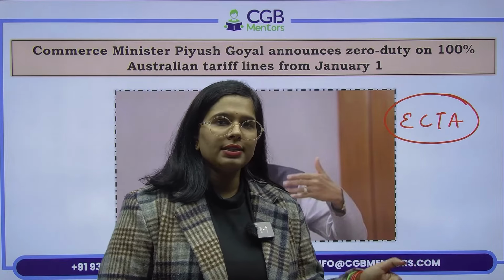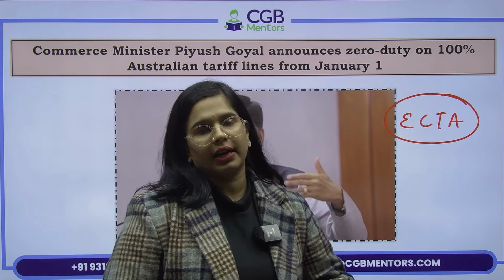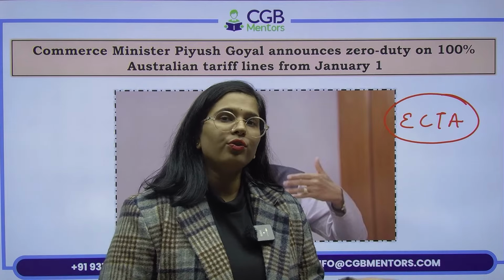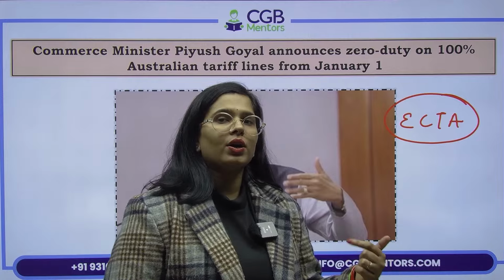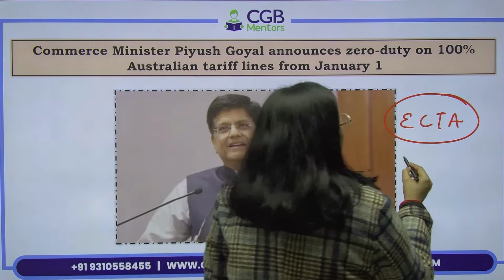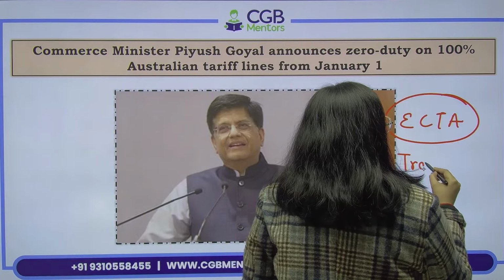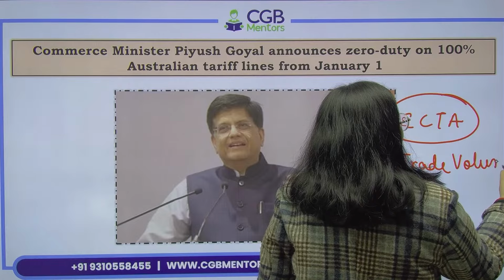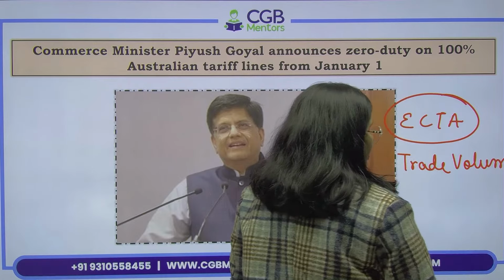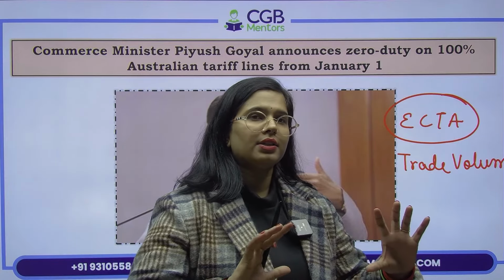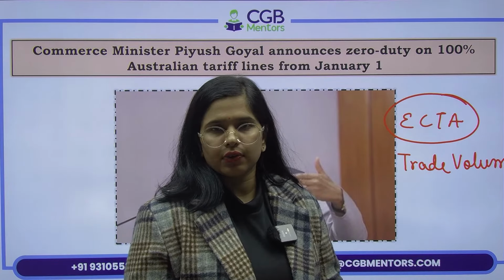Now what is the meaning of these kind of trade relationships is that when you trade, you try to reduce the duties that you are charging from each other. What happens with that? First of all, your trade volumes increase, number one. Number two is, this is strategically also very, very important because there are so many political situations happening across the world, right?